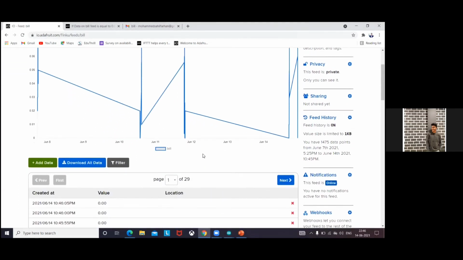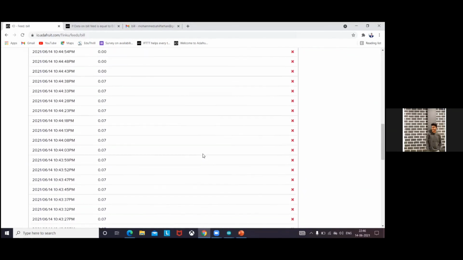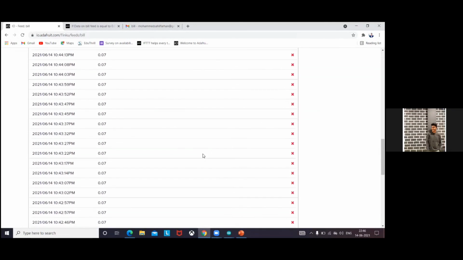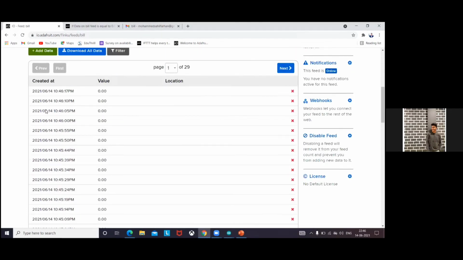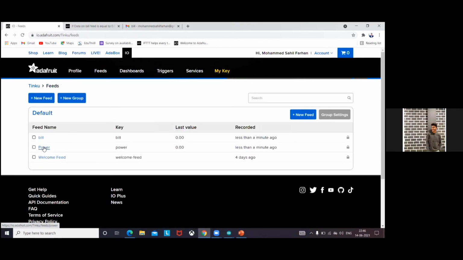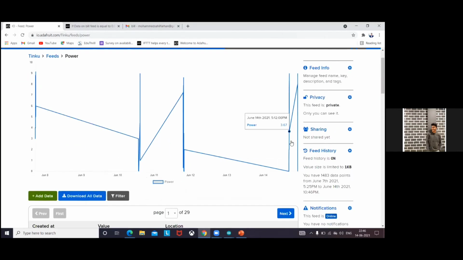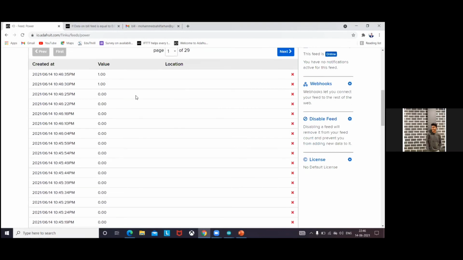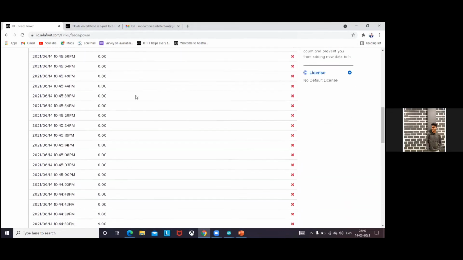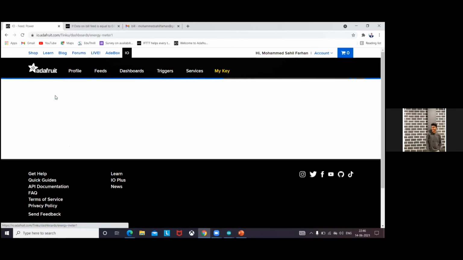Here it shows the total readings. Here we see the year, date, and month, what the time is, and how many units we have used. Like this, the data will show in this graph. After that, the bill and the power will also show like this graph. See this graph, it shows the year and time also. It shows the entire data here. And so, okay, now we will store the entire data here.